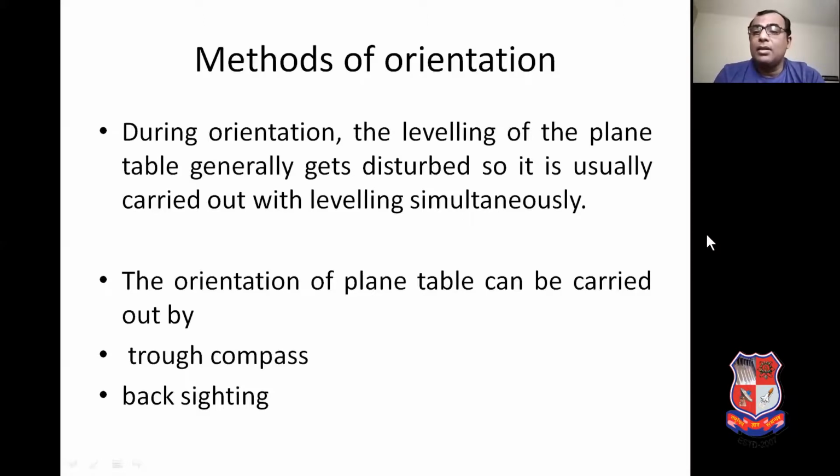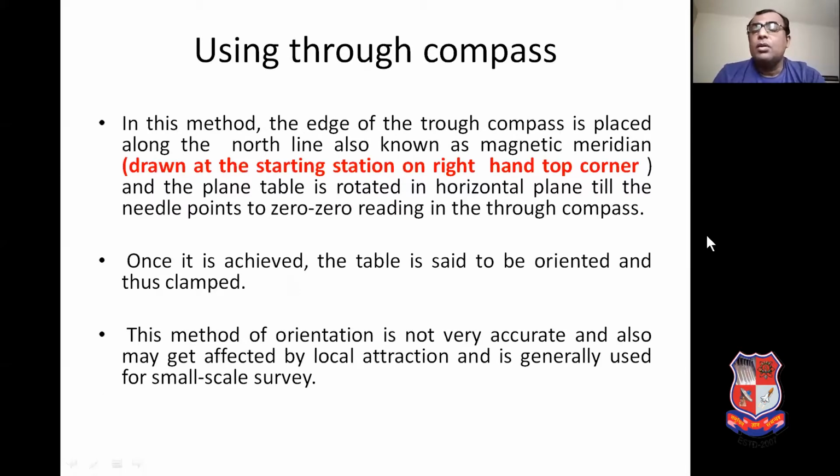There are two methods by which we can orient our plane table. One, by using the through compass, and second, by back sighting by LED. Let us see orientation of the plane table by using the through compass.